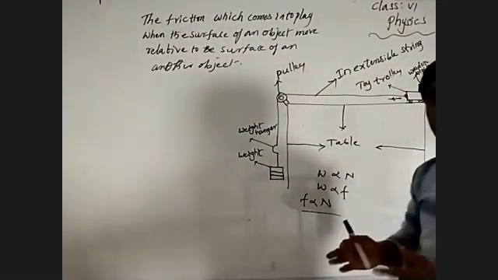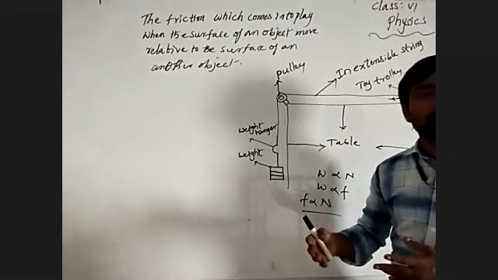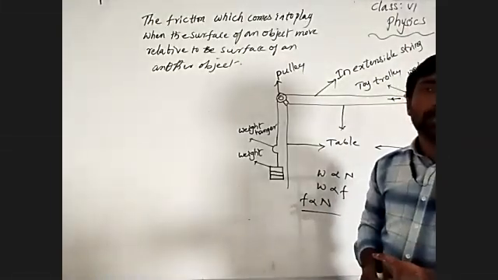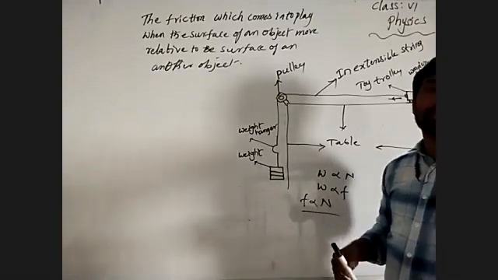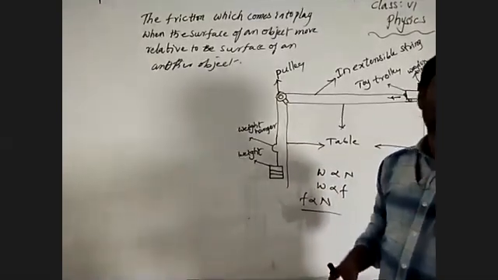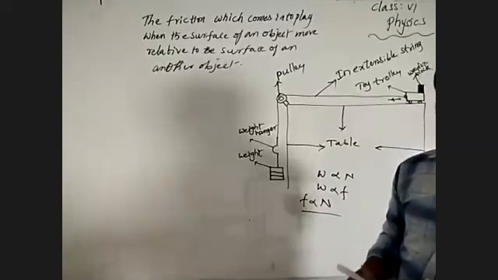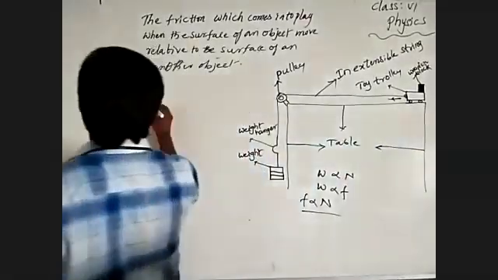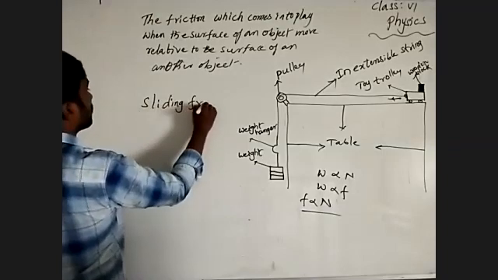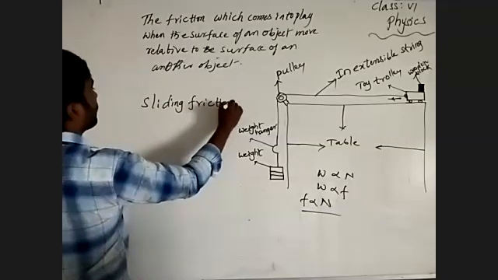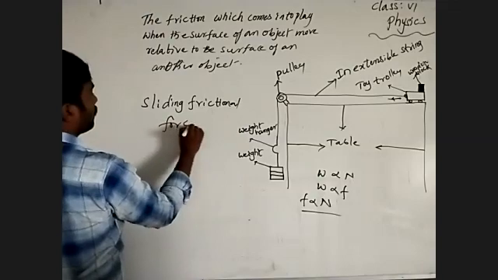A friction force is acting between the moving book and the table. What friction force are we calling that? Sliding frictional force.